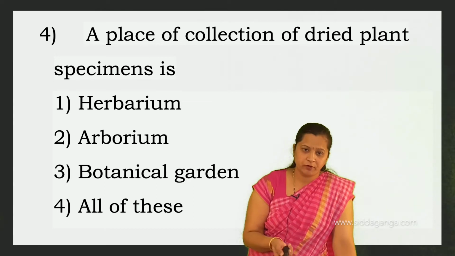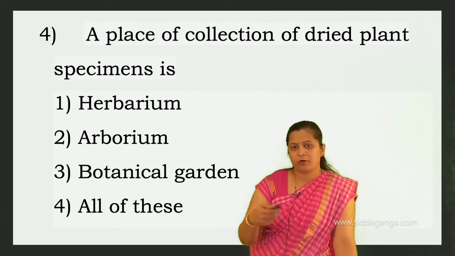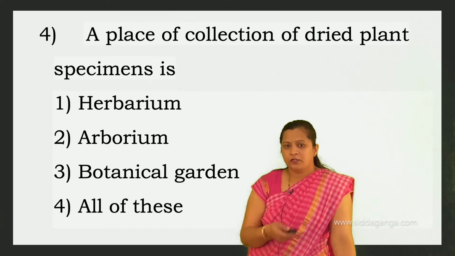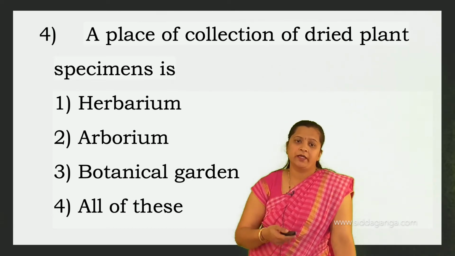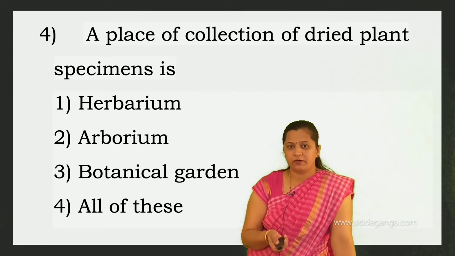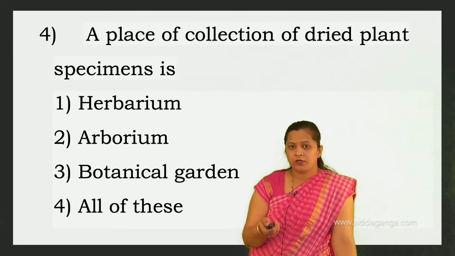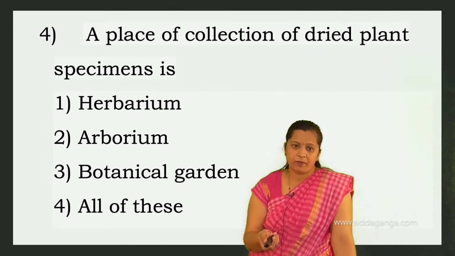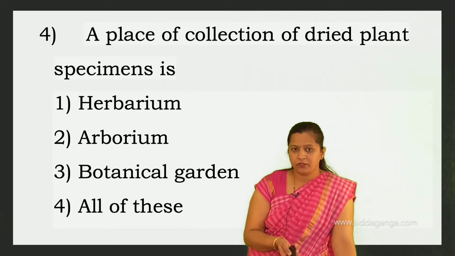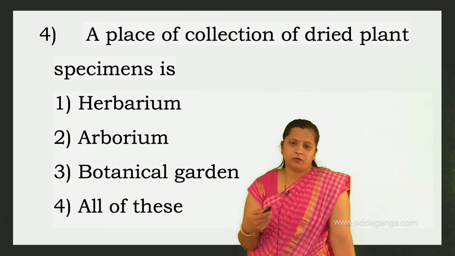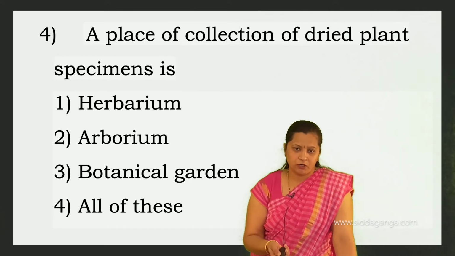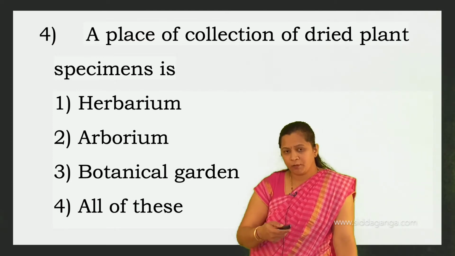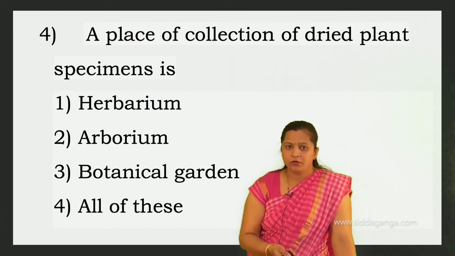So the different types of plants obtained from different places are grown in the botanical garden. So they play a very important role in ex situ conservation of plant species. In ex situ conservation, plants are conserved outside their natural habitat. In the botanical garden, the plants which are going to become extinct, that is endangered plants, are grown so that they are conserved, right.